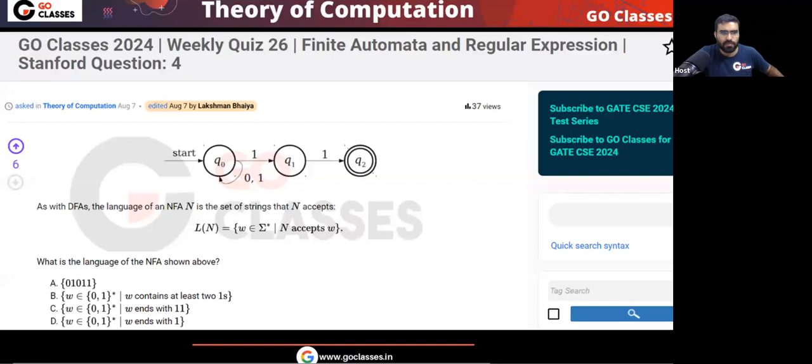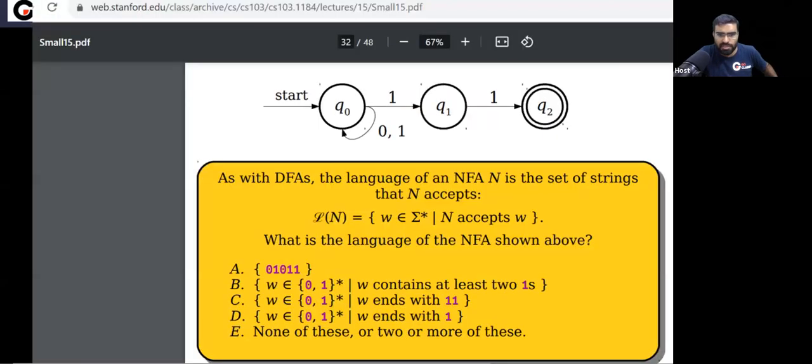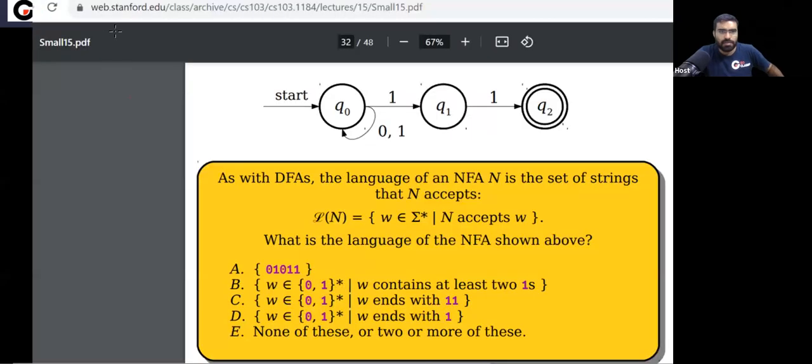Okay, quite simple. Now let's see the next one. What about this question? This is our question number 4. This is another question from Stanford University. So tell me, what is the answer?